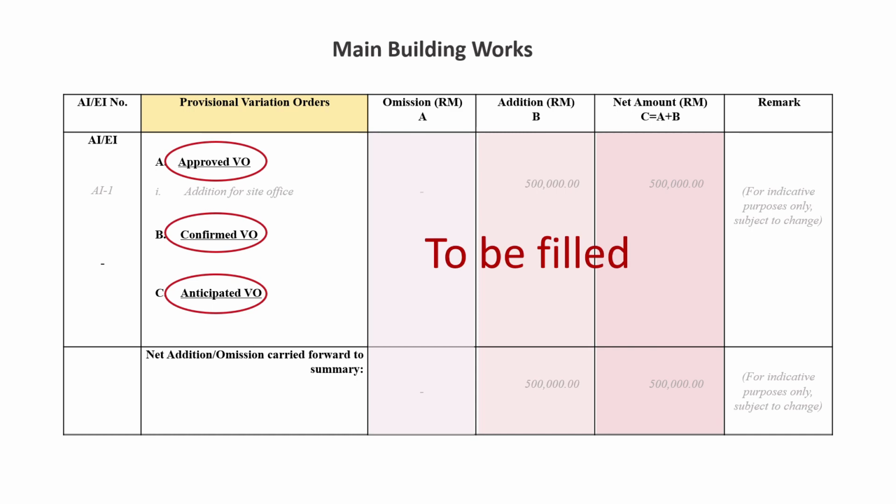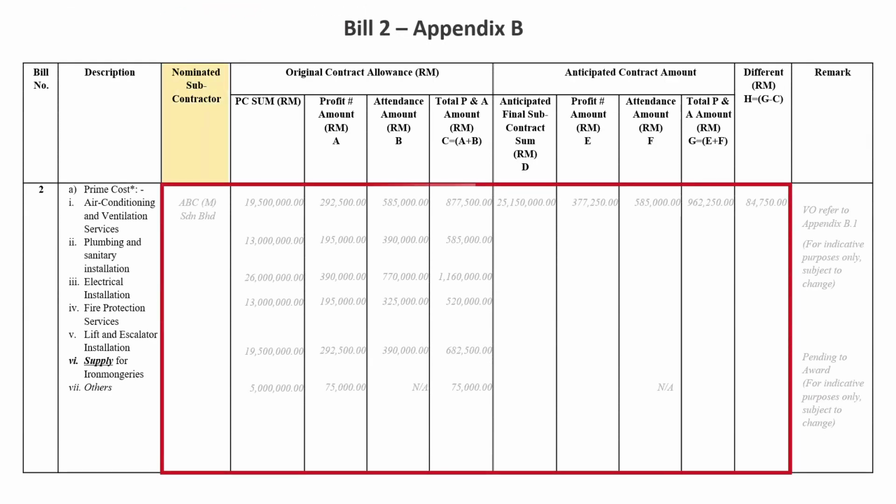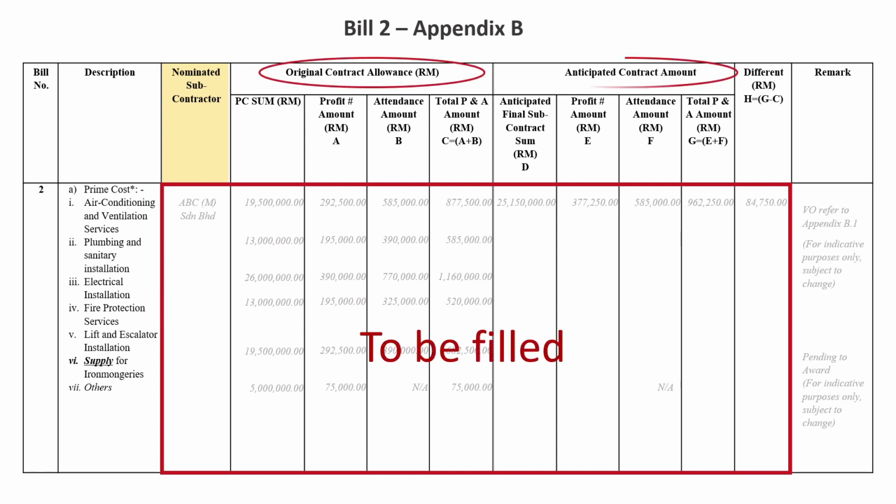However, Bill 2 is prepared differently from the main building works, where the variation to nominated subcontracts and the adjustment of prime cost sum allowance against the awarded subcontract sum is also included. Other bills can be adjusted accordingly to suit the respective organization's practice.